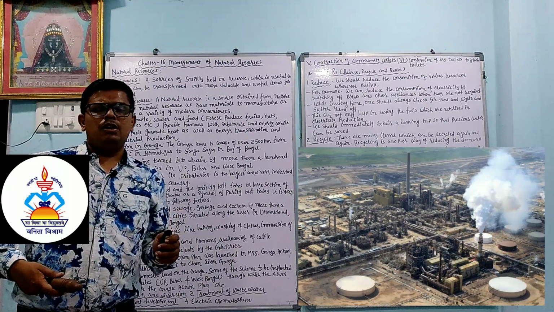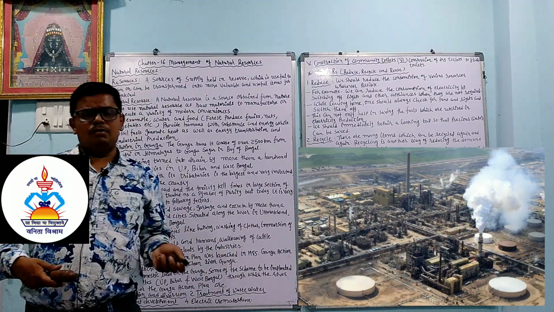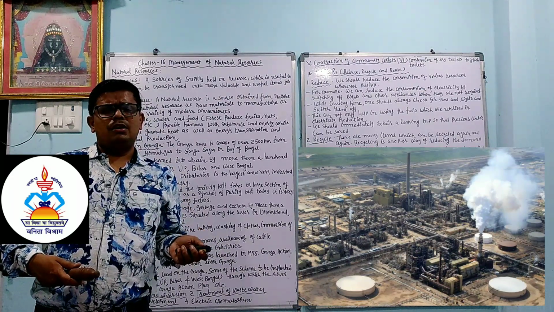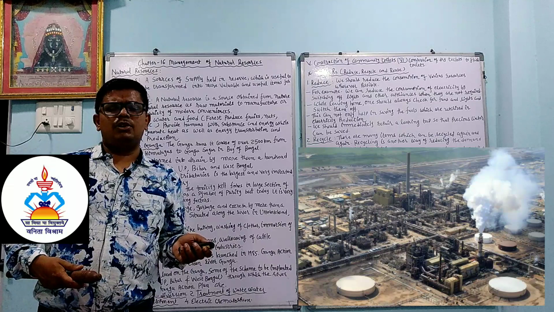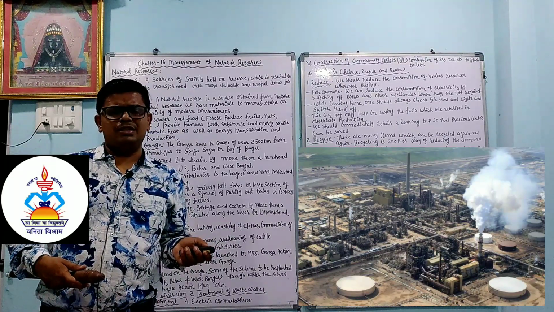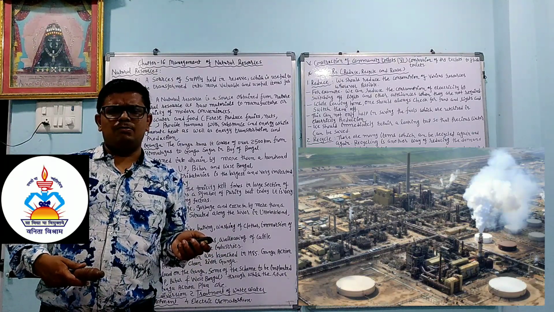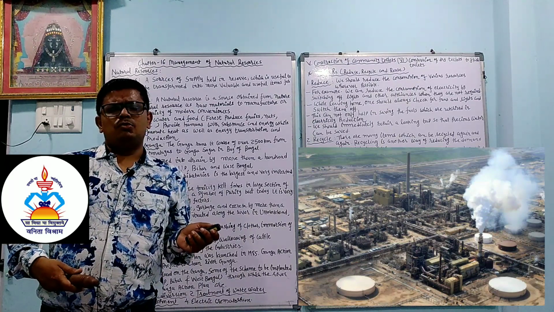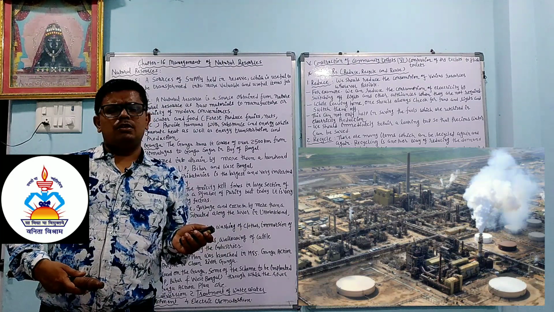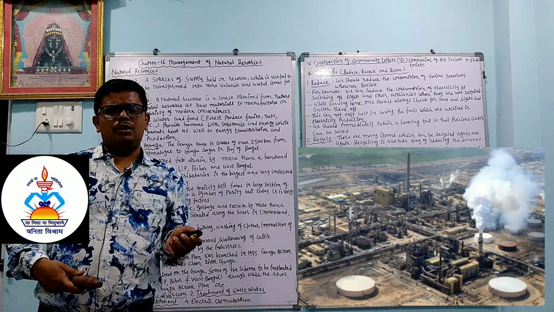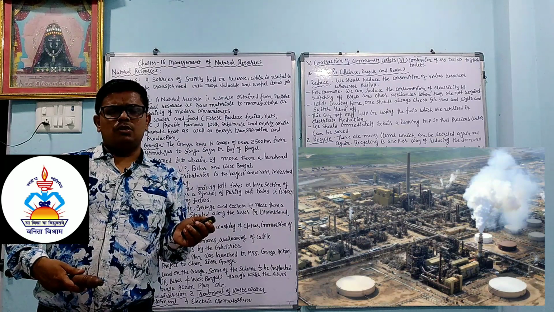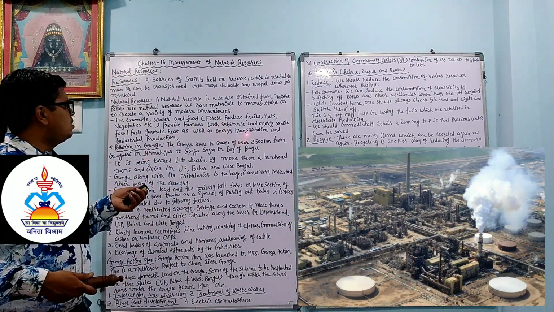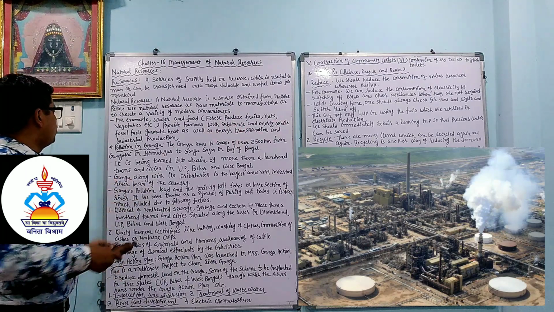What is fossil fuel? Many years ago, the dead bodies of animals and plants were buried in the earth's crust, and because of high temperature and pressure they converted into fuel. That fuel is called fossil fuel, and simply we can say that they are petroleum products, or they make coal. So what is petroleum? Petro means rock and oleum means oil. The oil obtained from rock is called petroleum. This fossil fuel is used for energy, transportation and industrial production.